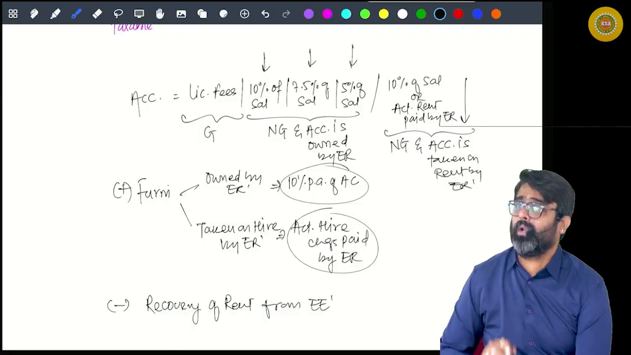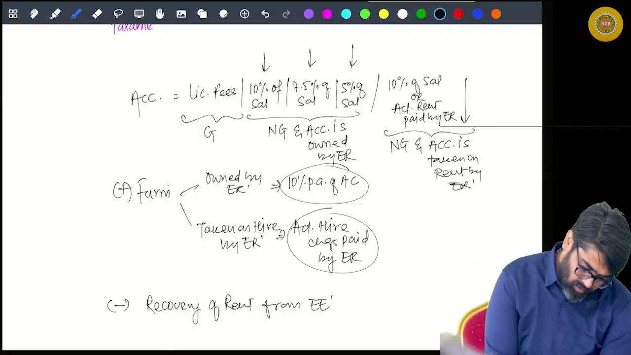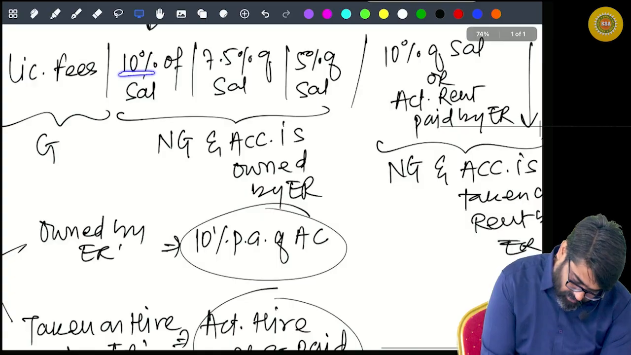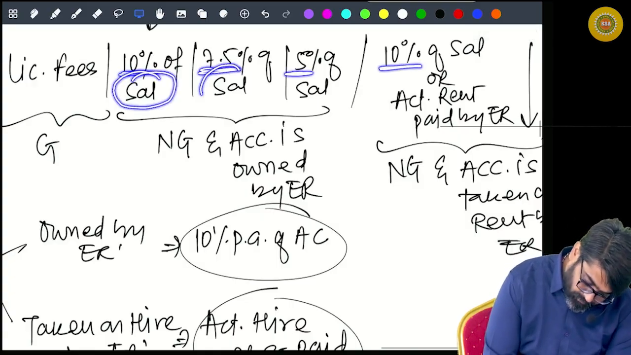But one very important thing I would like to ask you. What do you want to calculate here? 10%, 7.5%, 5%, 10% of what?